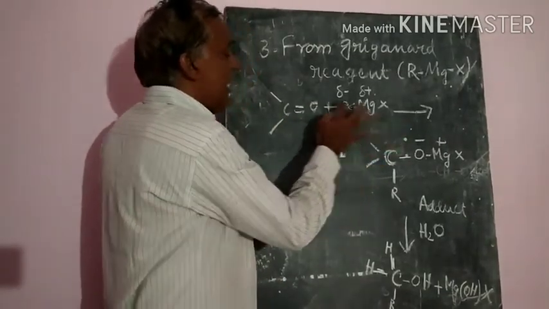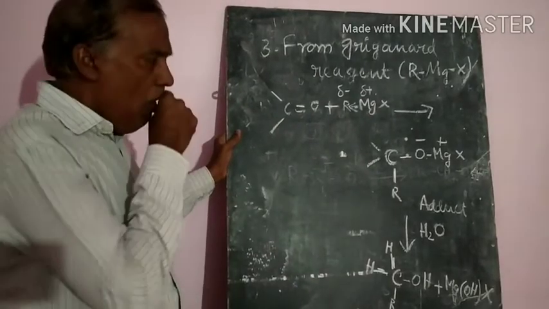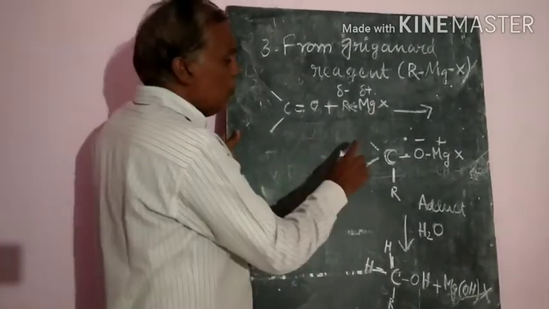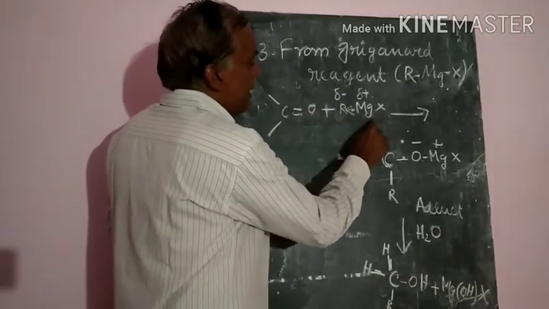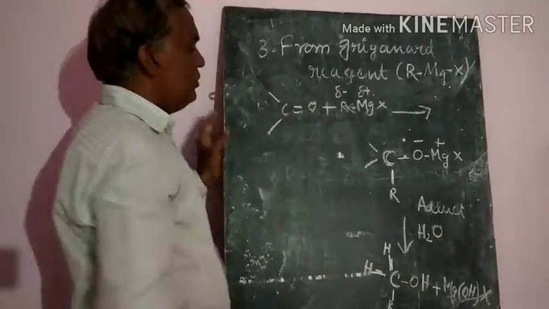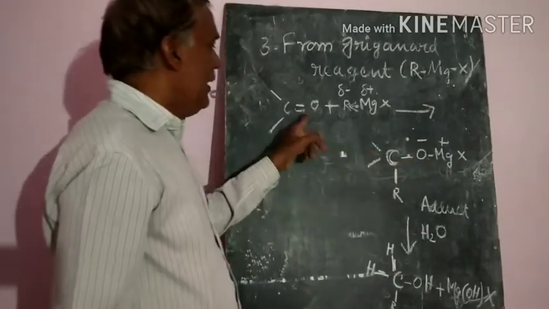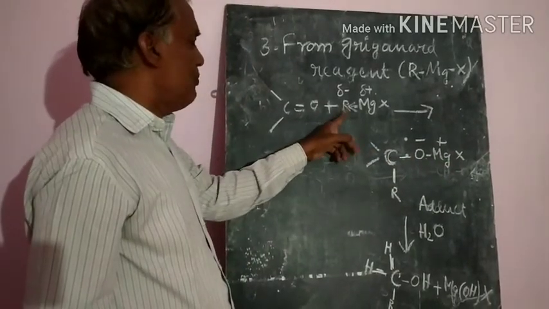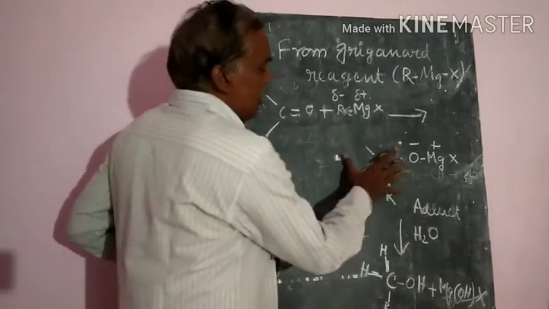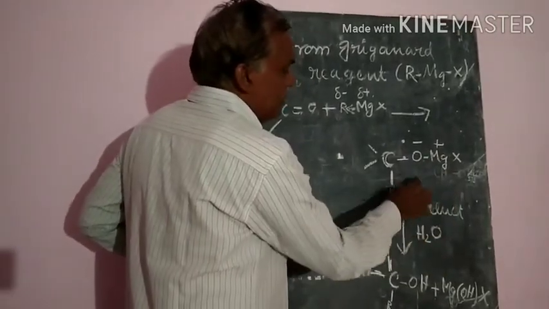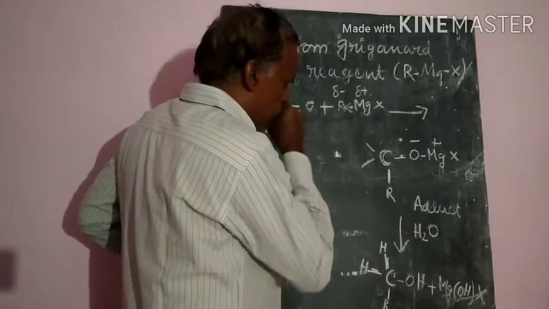Nucleophilic addition will take place. That means magnesium halide will be added to the oxygen and the methyl or alkyl group will be added to the carbonyl carbon. This is called the adduct.